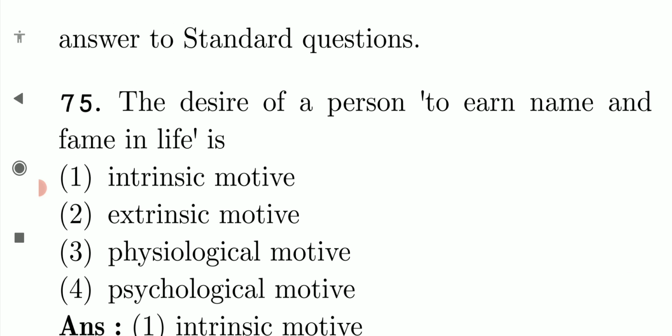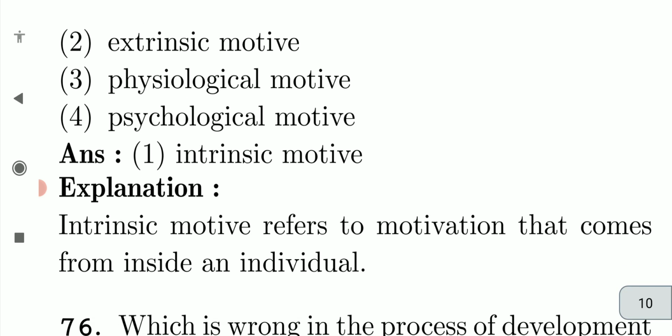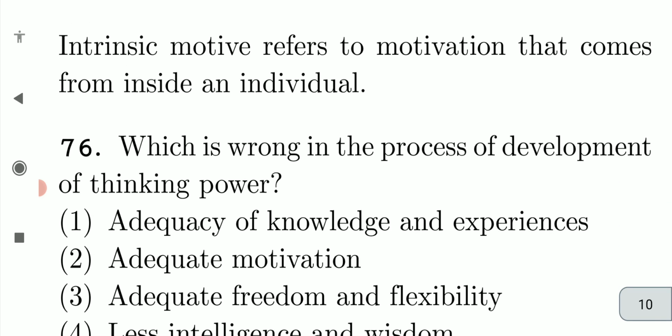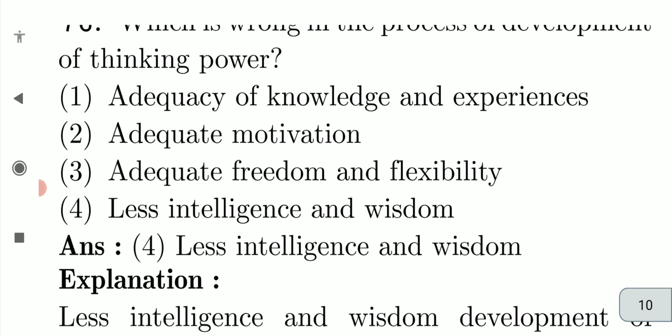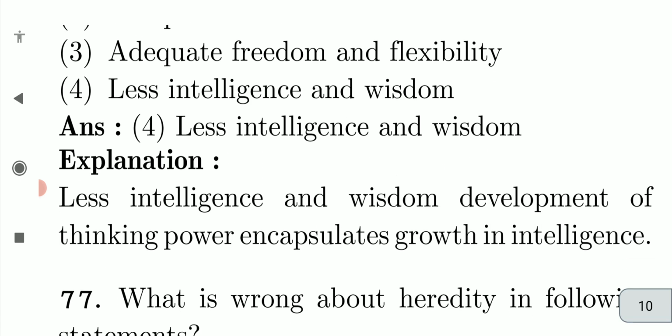The desire of a person to earn name and fame in life is an intrinsic motive. It's coming from inside the individual, so it's an intrinsic motive. Which is wrong in the process of development of thinking power? Less intelligence and wisdom, which is wrong. Adequate freedom and flexibility, adequate motivation, adequate knowledge and experience, set and all.